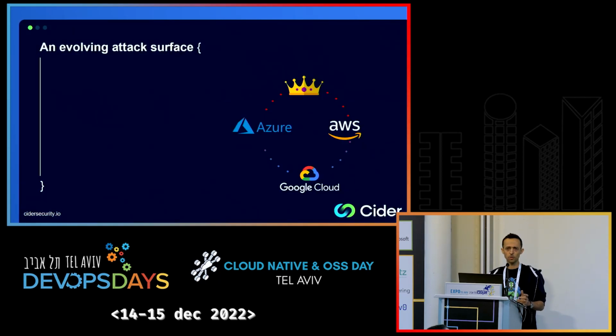And these breaches happened for a reason. Now with the rise of DevOps and cloud computing, where everything is automated and deployed fast and easy, a new attack surface was introduced a few years ago, which is reaching the organization's crown jewels. That's the production systems. And today, in many cases, that's the cloud, which is one of the most sensitive areas in any organization. This is where the customer's data is at. This is where the money is at. And attackers have great reasons to aim at your cloud.